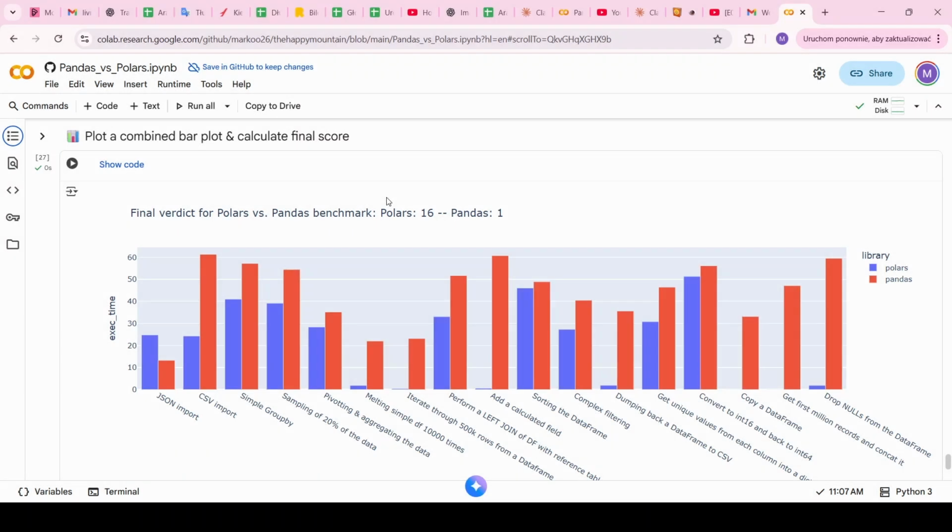And here we go. So when we run all of these code cells, what also happens is we can run one big plot that contains a comparison for all of the experiments between Polars and Pandas. We can also see the score, which is very impressive for Polars because out of 17 aspects that were evaluated during this benchmark, Polars was better in almost all of them. There was only JSON import, you can see here, in which Pandas bar was higher than Polars.